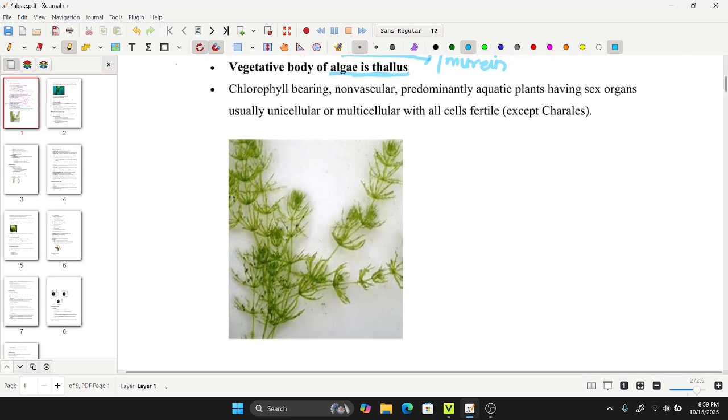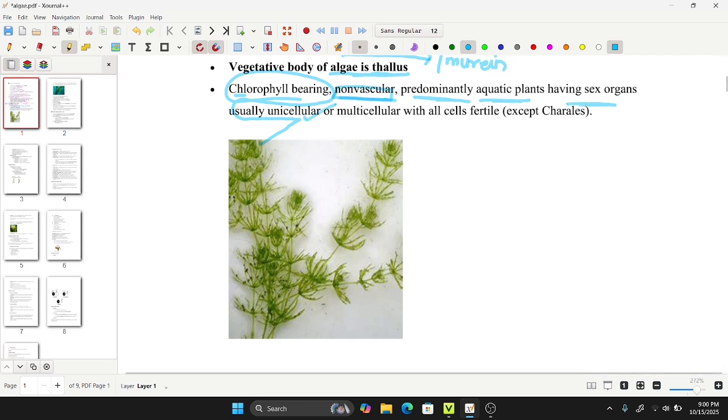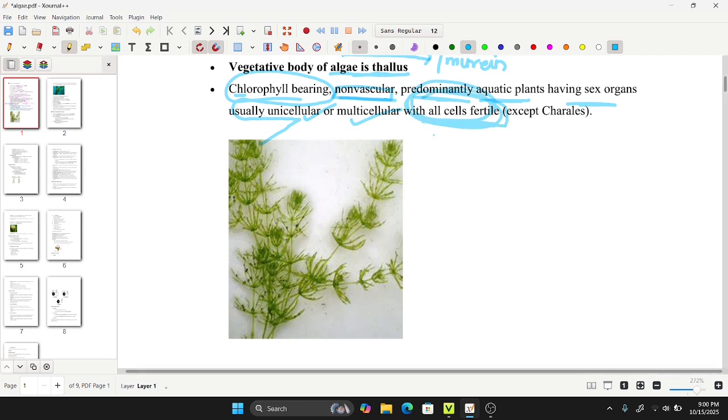The green appearance is because of the presence of chlorophyll. So it is a chlorophyll-bearing plant with absence of vascular tissue, that is, non-vascular. It is predominantly aquatic, usually unicellular or multicellular, with all cells fertile, but there is an exception in the class Charales.